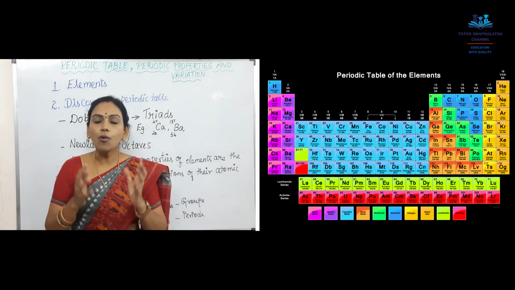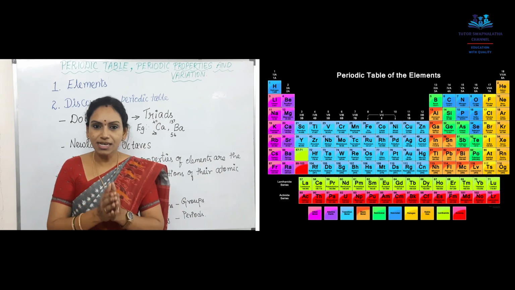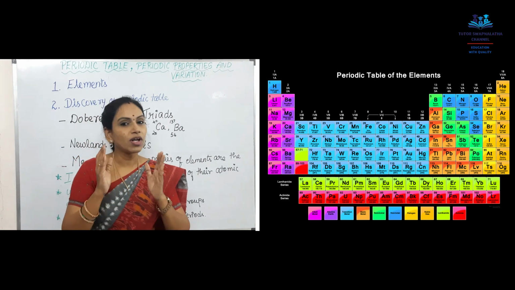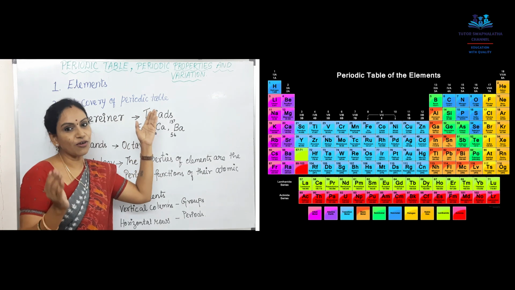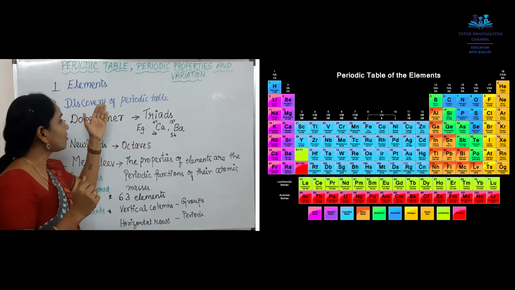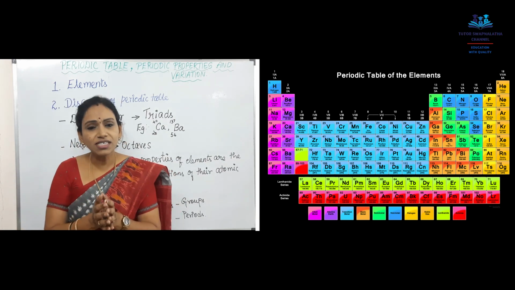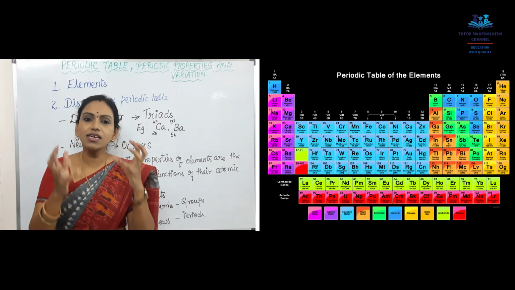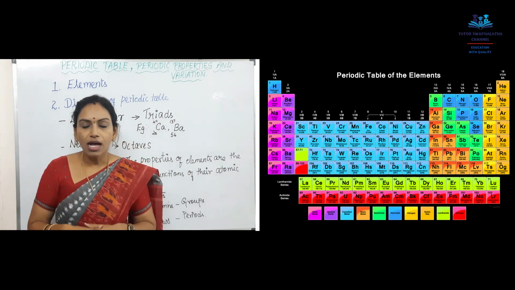Okay then, how are these elements discovered? So, let's discuss the discovery of elements. We have seen the definition of elements. Then, the discovery of the periodic table. Initially, they discovered only 10 to 11 elements. Those were only very easy and very commonly found elements.